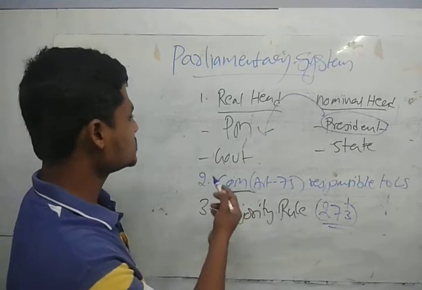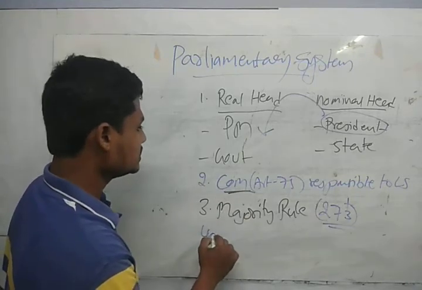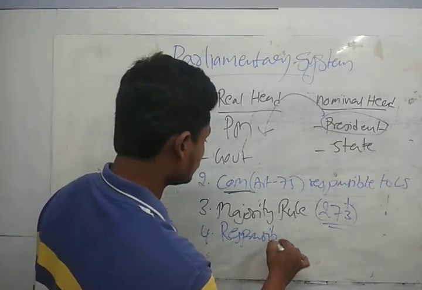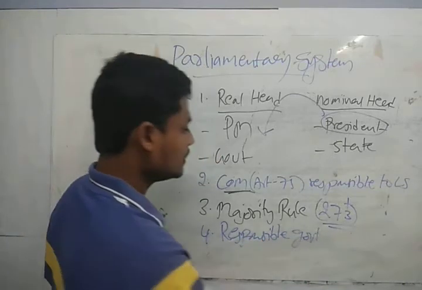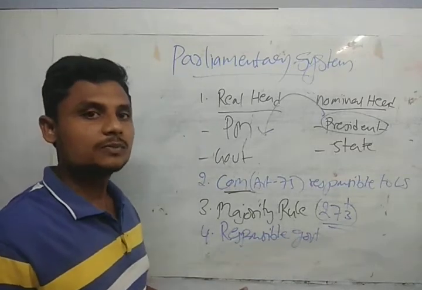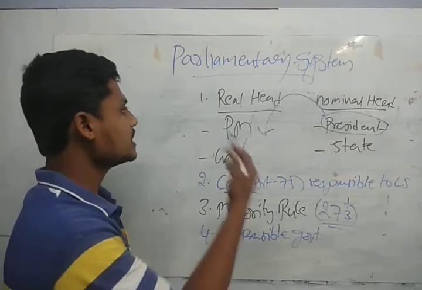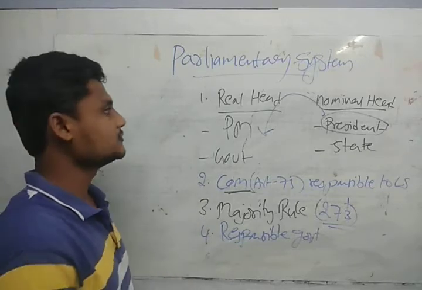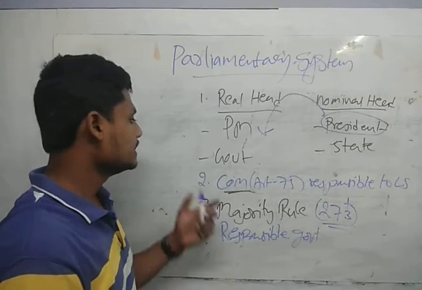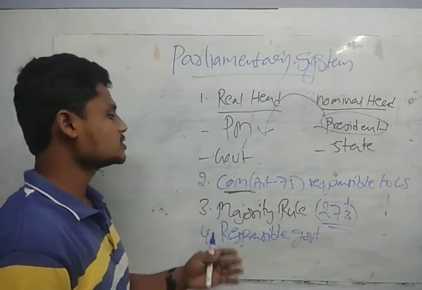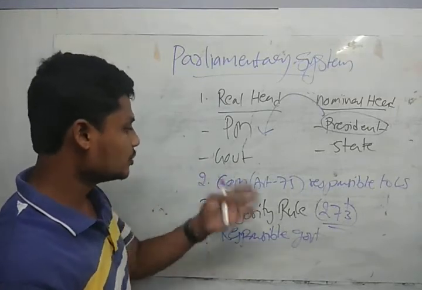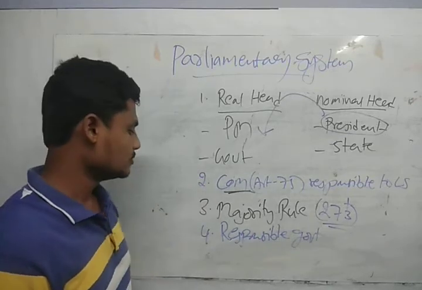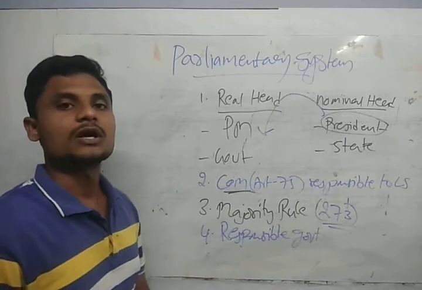And the fourth one is the responsible government. Guys, ours is a responsible government. So these are the provisions that we have in our parliamentary system of government. We have the real and the nominal executive, we have the council of ministers responsible to the Lok Sabha, and we have the majority rule. That is responsible government, guys.